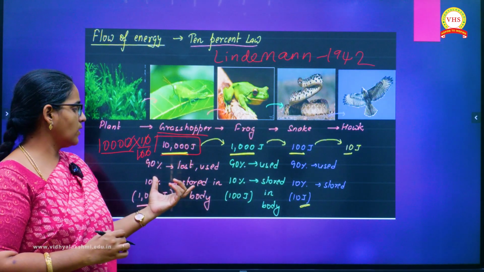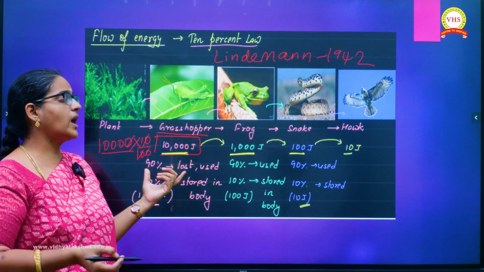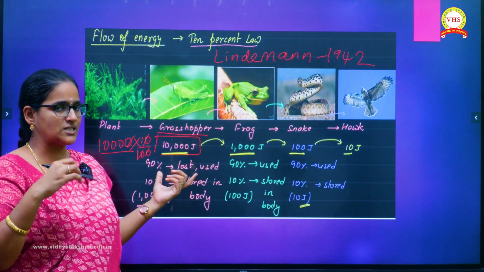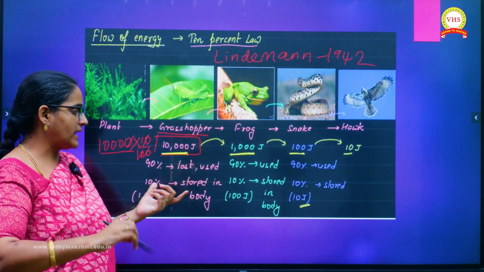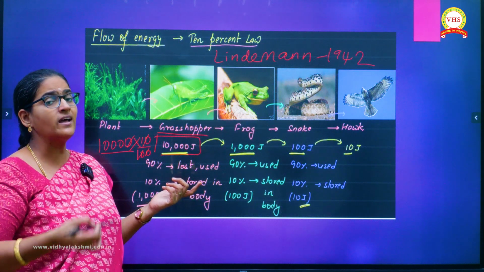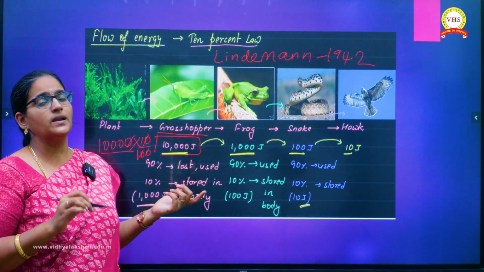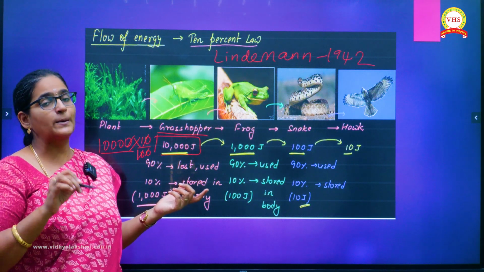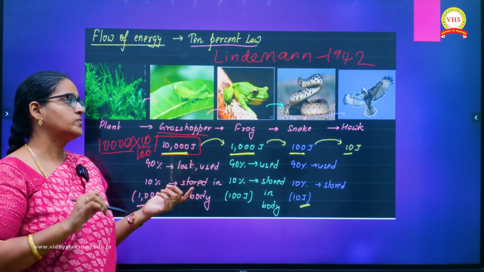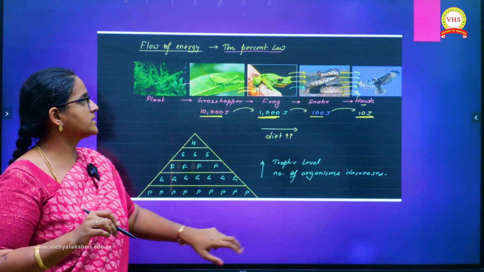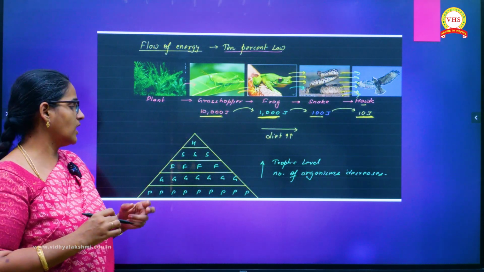So here if you see, 90% will be used by the present trophic level organism, and only 10% is moving to the next level. Based on this concept only, Lindeman in the year 1942 proposed this 10% law. This is an often repeated, very short answer question which will be asked in the board exam.